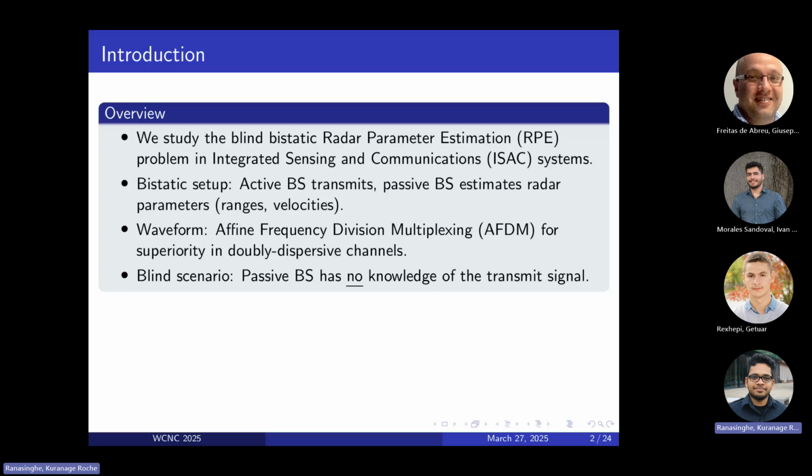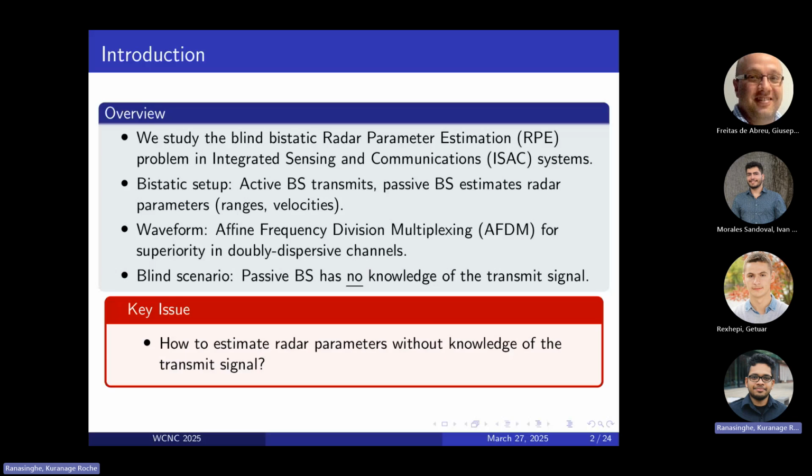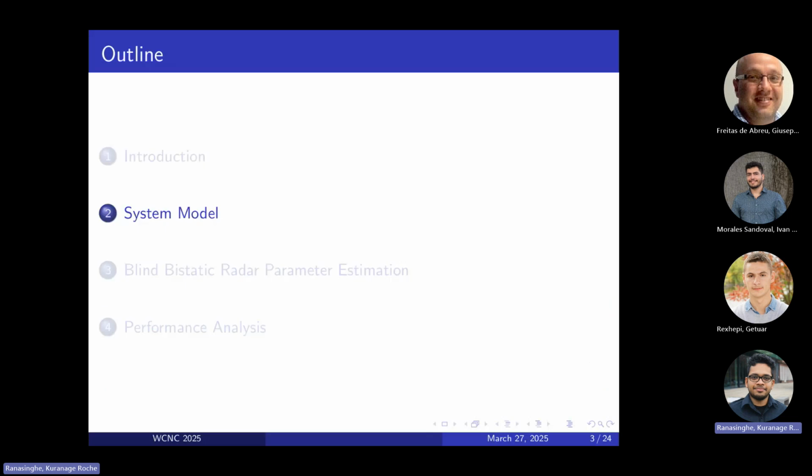So we now want to completely remove this assumption and do it completely blind, such that there is no knowledge of the transmit signal at the receiving base station. So how do we do this? How do we estimate radar parameters without knowledge of the transmit signal?